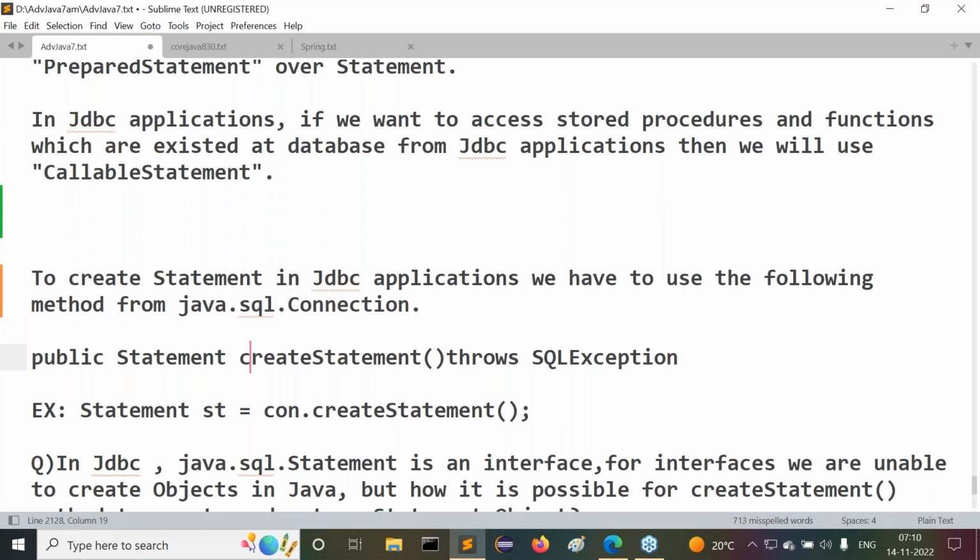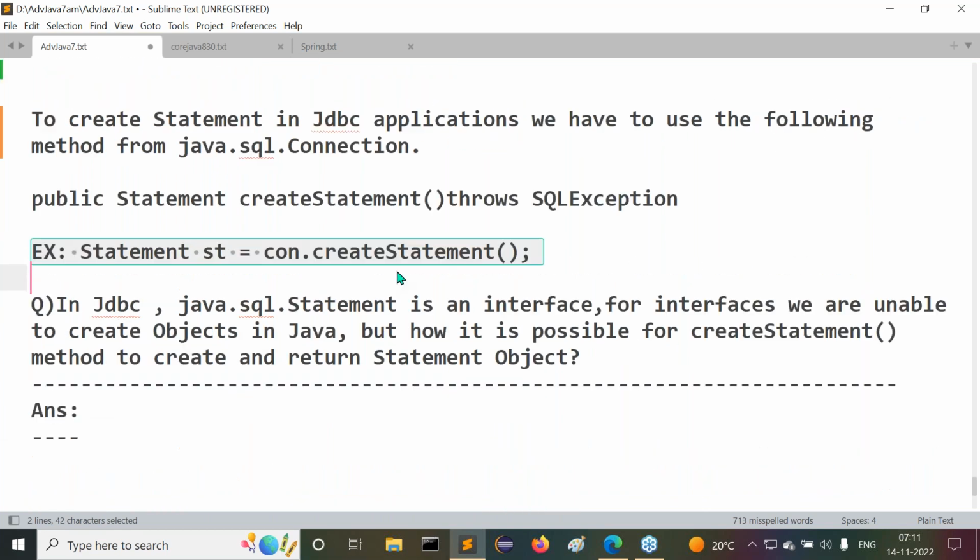java.sql.Connection. What is the method we are using here? Public Statement createStatement() throws SQLException. For example, Statement st = con.createStatement();